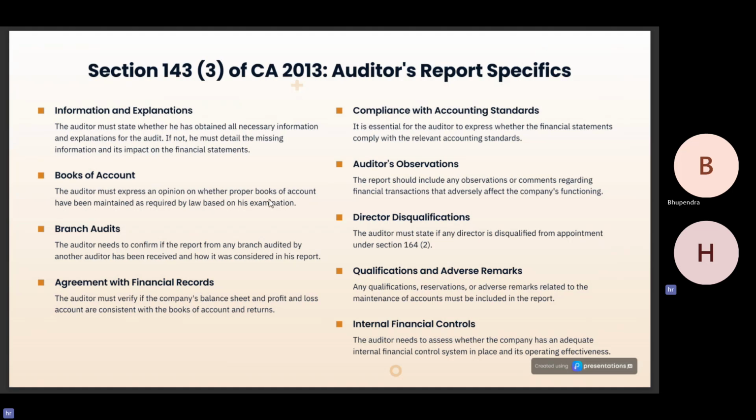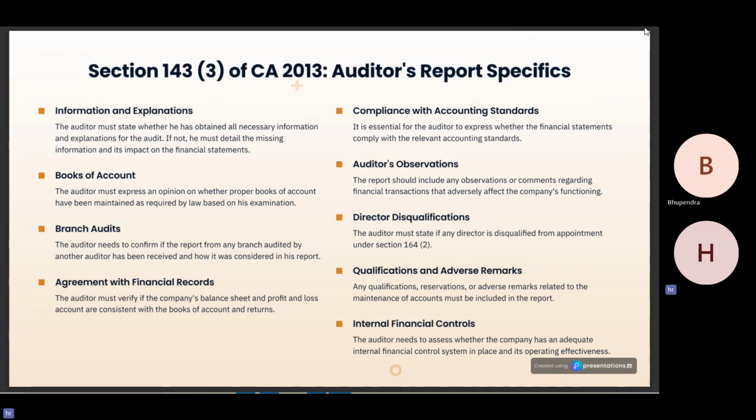Here we are going to discuss auditors' duties regarding the audit of consolidated financial statements. The auditor must state whether he has obtained all the necessary information and explanations for the audit. The auditor must express an opinion on whether proper books of accounts have been maintained as required by law based